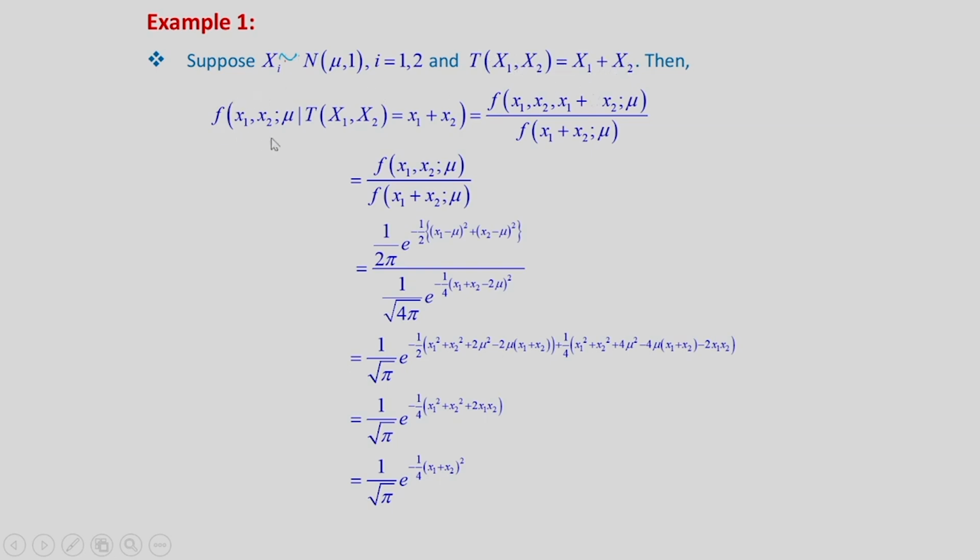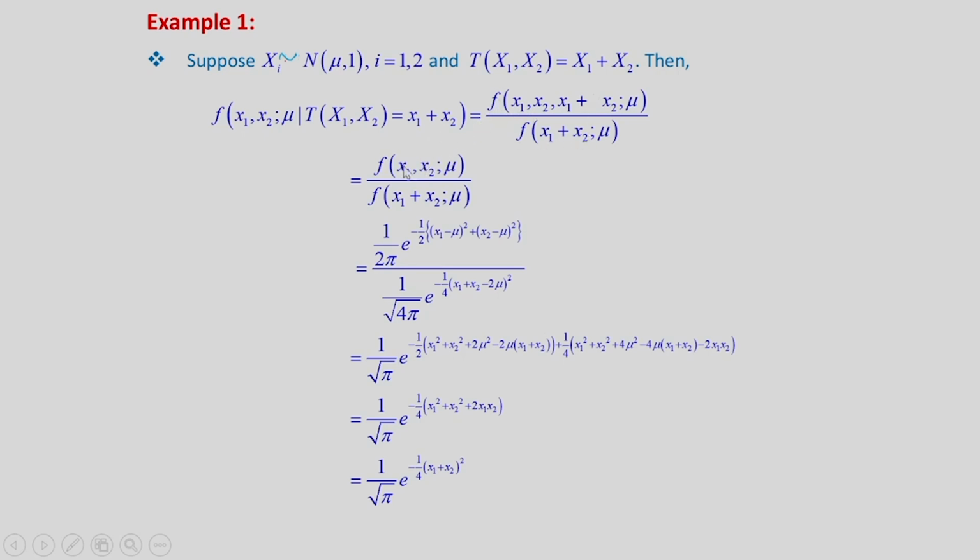Now, the conditional PDF of x1, x2 as a function of mu given T equal to small t, that is x1 plus x2 equal to t, is the joint PDF of x1, x2 and x1 plus x2 as a function of mu divided by the marginal PDF, that is the PDF of x1 plus x2 as a function of mu. So, this is the conditional PDF in terms of the joint PDF and marginal PDF.